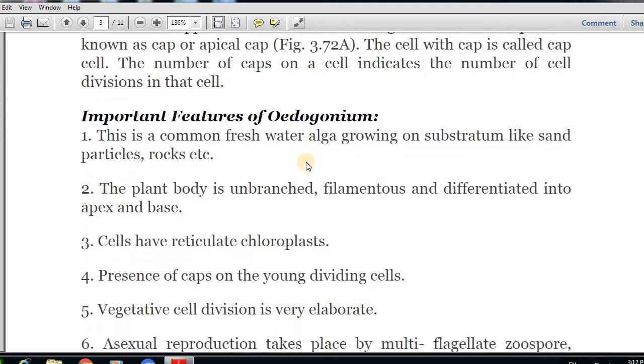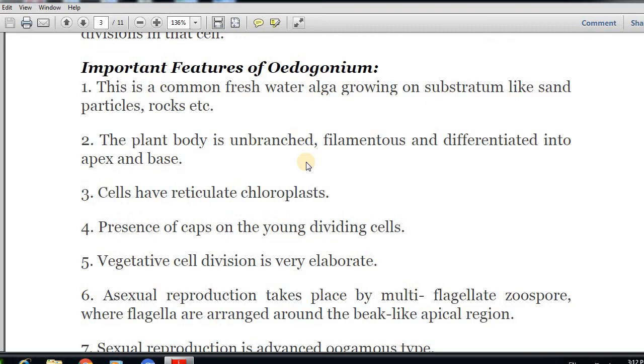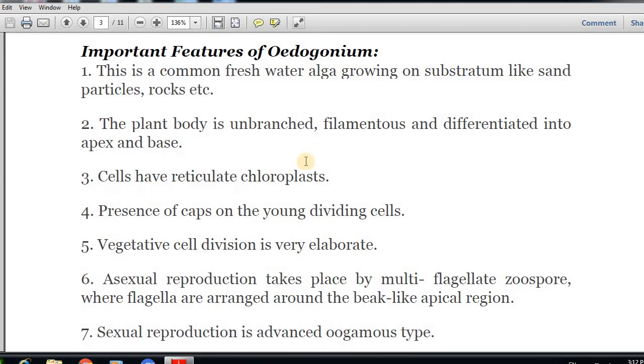Important features of Oedogonium are as follows, which is a very important question for your exam. This is a common freshwater alga growing on substratum like sand particles, rocks, etc. The plant body is unbranched, filamentous and differentiated into apex and base. The third important feature is that cells have a reticulate chloroplast, a network-like chloroplast. There is presence of caps on the young dividing cells. Next feature is that vegetative cell division is very elaborate.